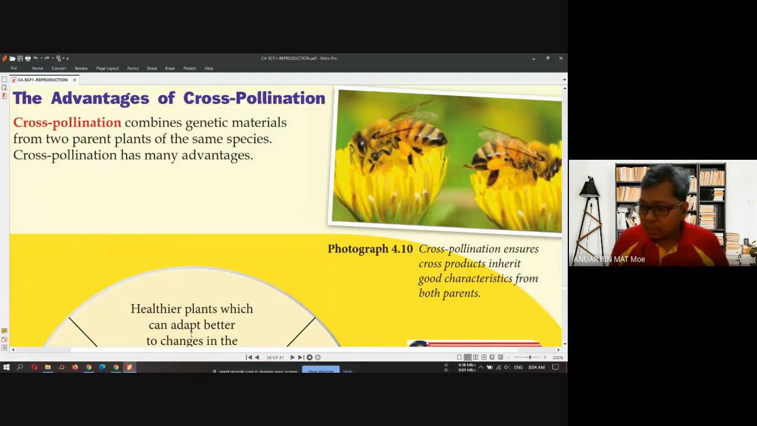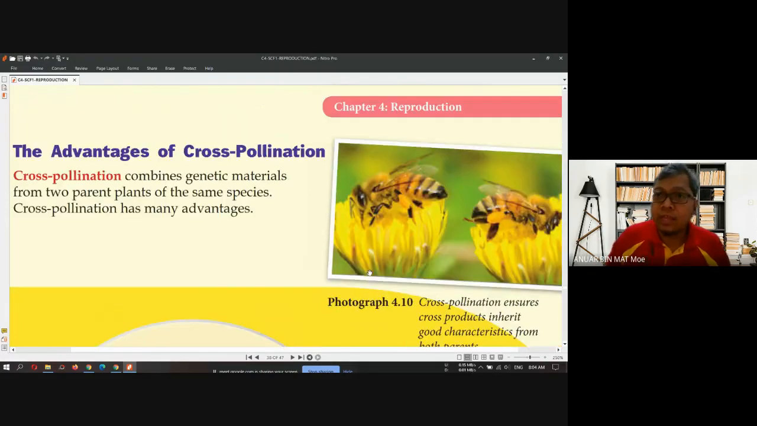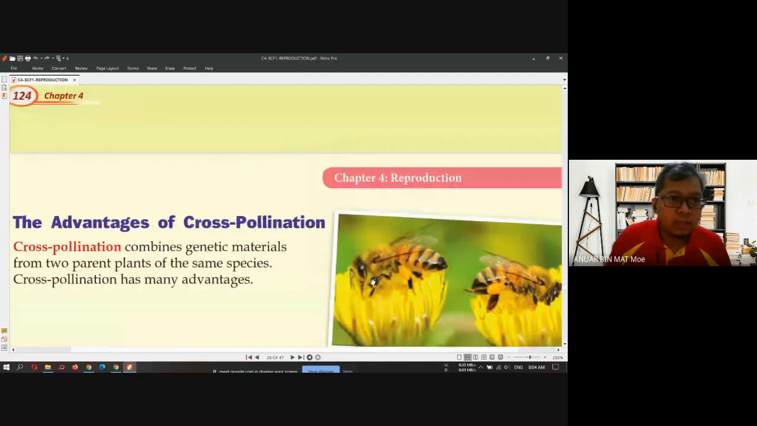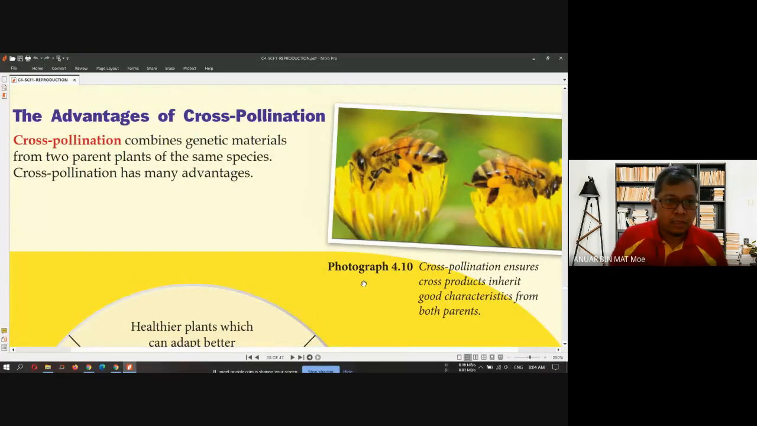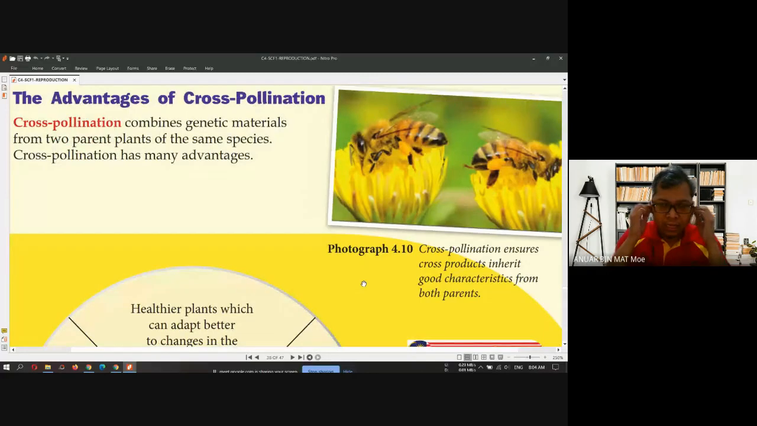So I think we just continue our lesson for today, all right? You can also refer to your textbook, page 125. So today we continue the next topic for reproduction in plant. Still in reproduction in plant, that is the advantages of cross-pollination.